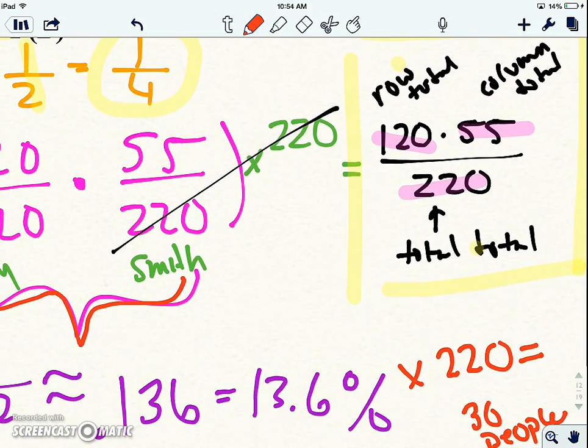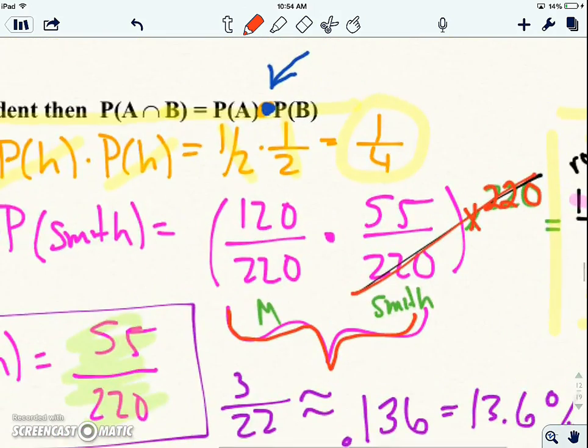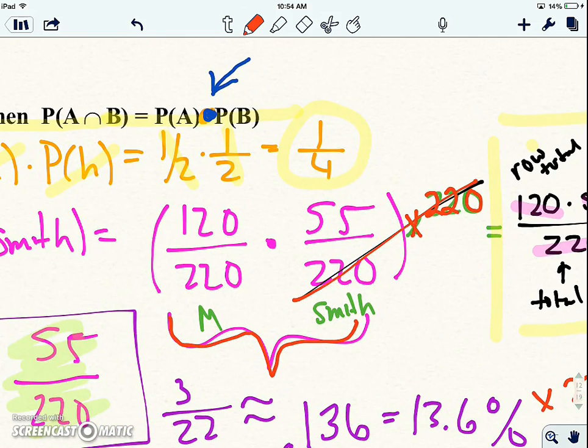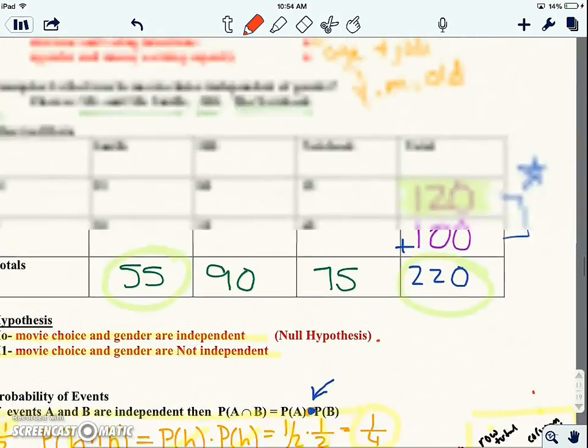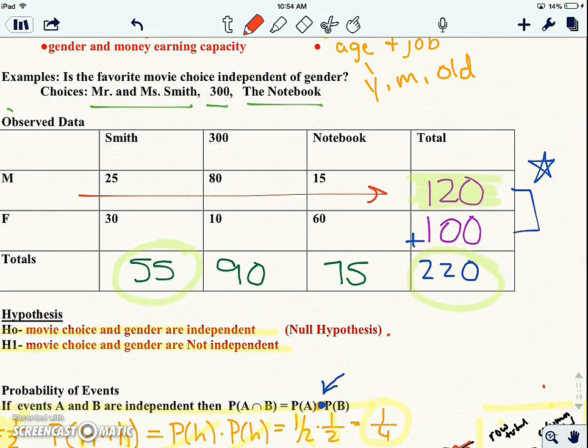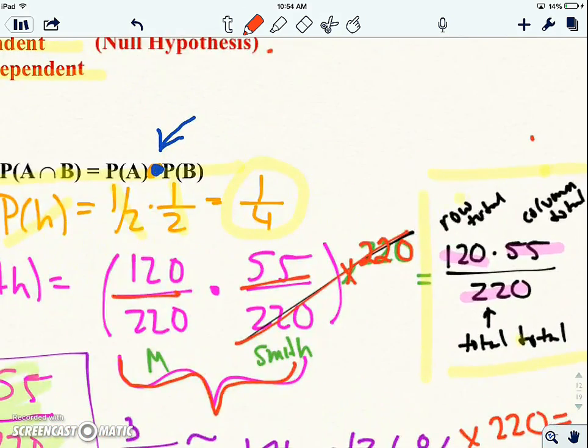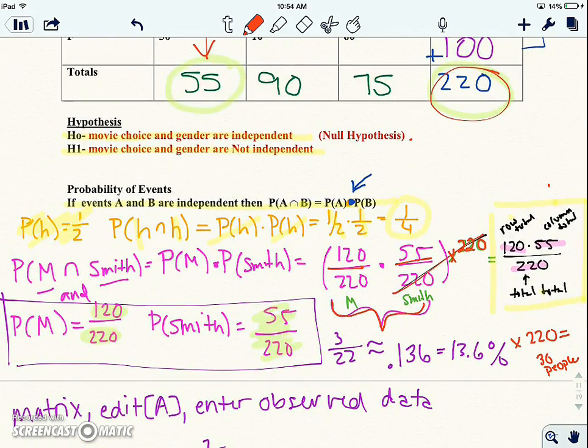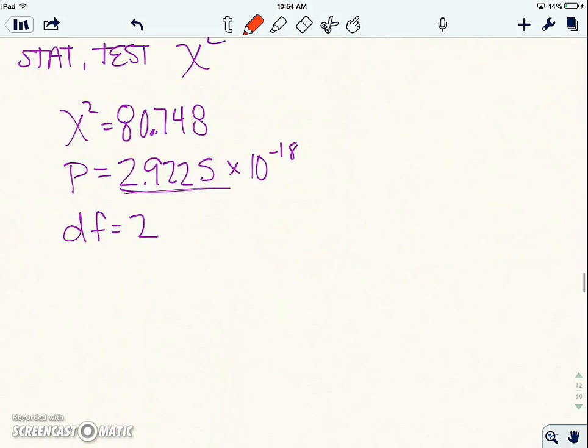The shortcut for that is this row total times column total over total total. And that's because notice how we times by 220. If you times by 220, the one denominator drops out, and this is the row total. This was the number of men. This is the column total. This was the number of people who liked Mr. and Mrs. Smith. Notice again, row total times column total divided by total total. Okay, so that's our shortcut. And we will use a calculator to do this. But again, we do everything by hand first.